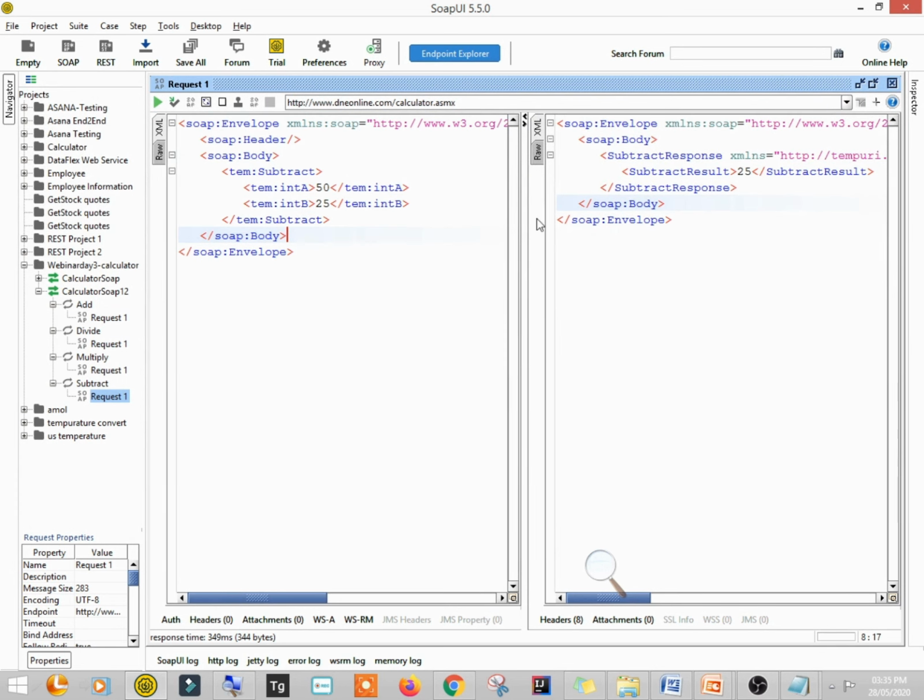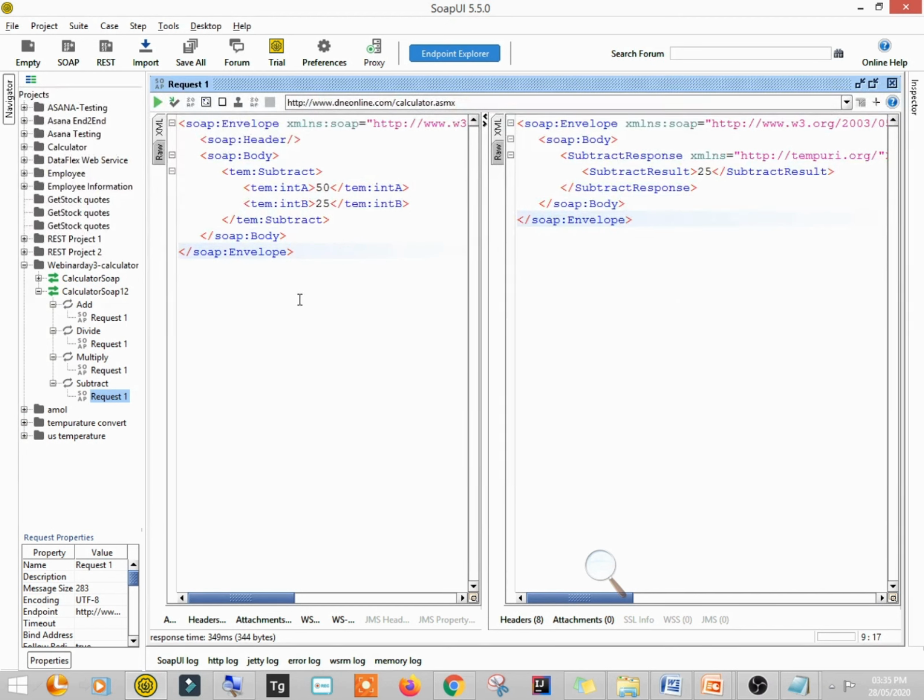As far as testing is concerned, testing happens differently, right? So I'm going to show you how to create a test case and how to test this web service.